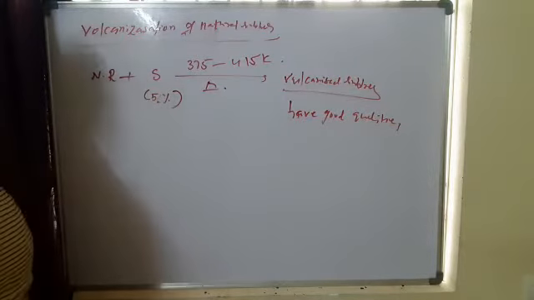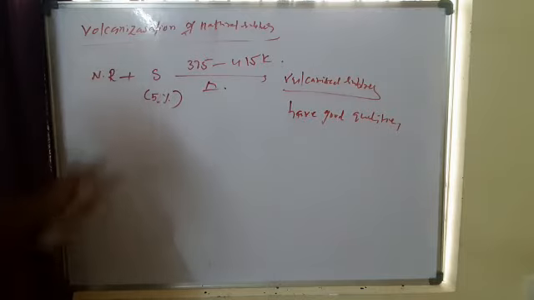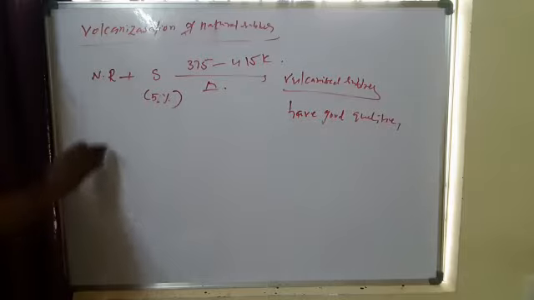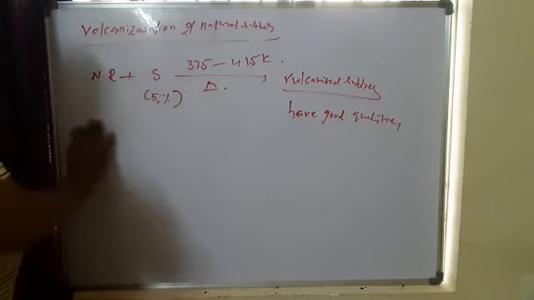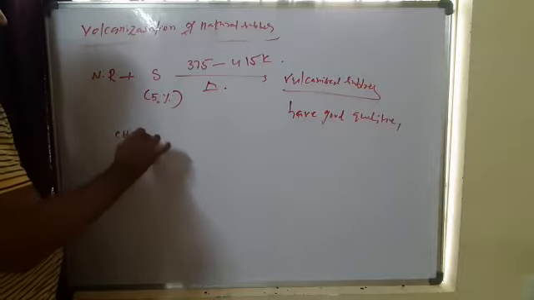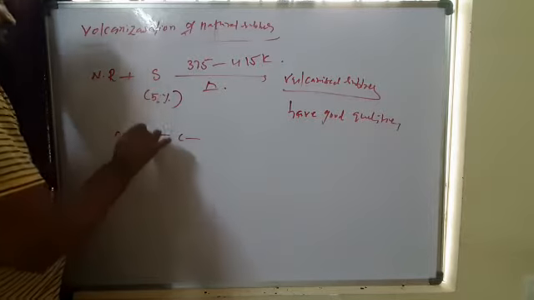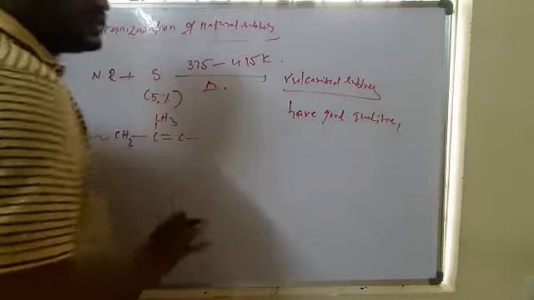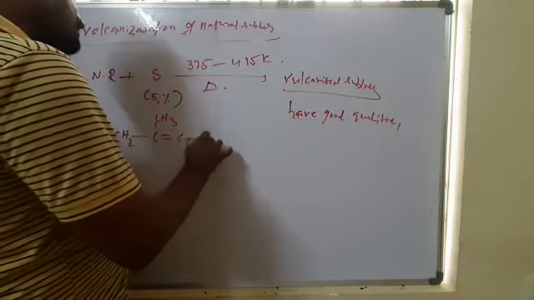Because the sulfur forms links between the two chains of the natural rubber. They may be joined at the double bond positions. If you see, I write two chains of the natural rubber.